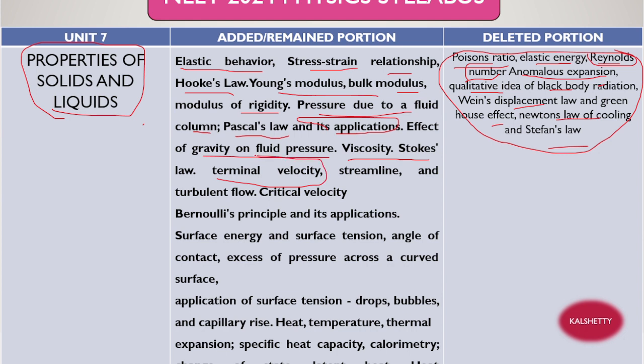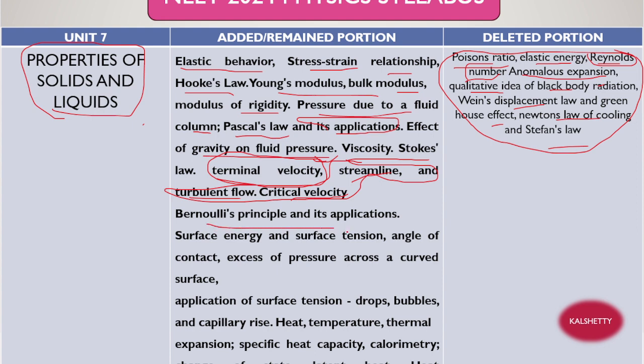Now see, this is very important. On terminal velocity, we have one formula, and one question will be there on this formula, right? Streamline motion is there, turbulent flow is there, and critical velocity is there. These three have one theory question. When water is flowing, when it is streamline, when it is turbulent, all these things can be asked in questions, right? You remember this topic also.